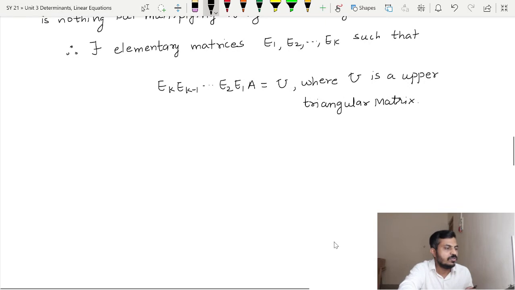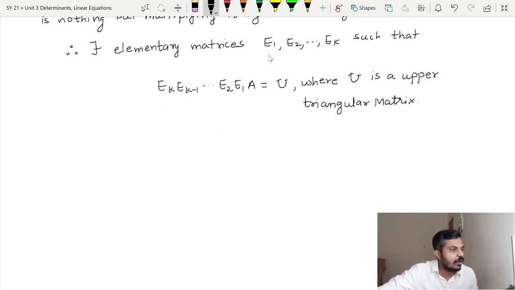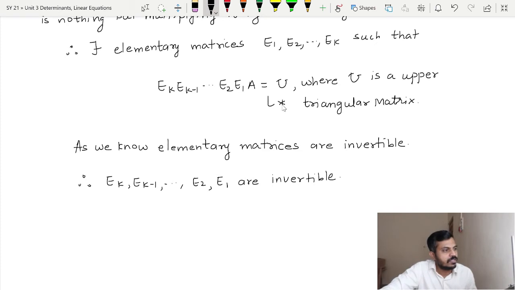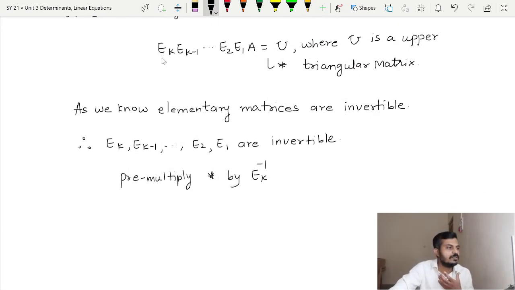Now, as we know that every elementary matrix is invertible, all these E1, E2 up to Ek will be invertible. We will call this equation star, and I will pre-multiply this equation by Ek inverse. Ek inverse multiplied by Ek will be the identity matrix, and similarly on the right hand side I will have Ek inverse multiplied by U.